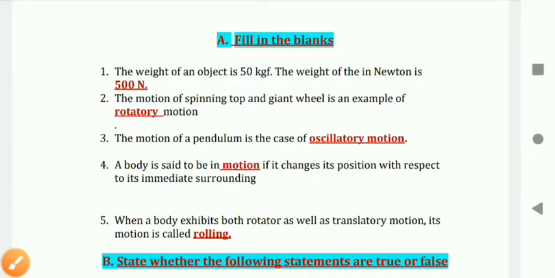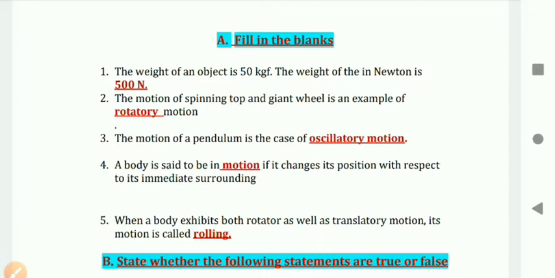Hello students, in the last class we had discussed chapter number 2, Force and Pressure. We discussed the different types of motion like circular motion, rotatory motion, oscillatory motion, different types of periodic and non-periodic motion. Then we discussed speed, the difference between mass and weight, and the different units of mass and weight. Now in this class we will discuss the exercise of chapter number 2.